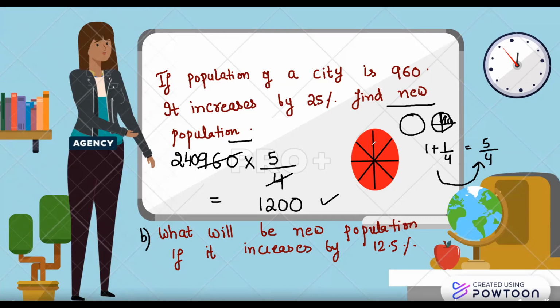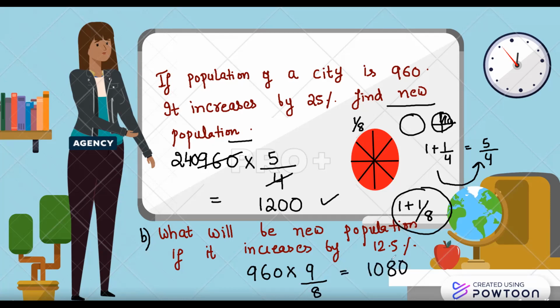See the diagram. If you remember your pizza problem, 12.5% is how much? 1/8 in terms of fraction. So how much will be the increase? 960 times 9/8, because this will be one part and it will increase by 1/8 part. So the total will be 9/8, which gives you 1080, as easy as this.